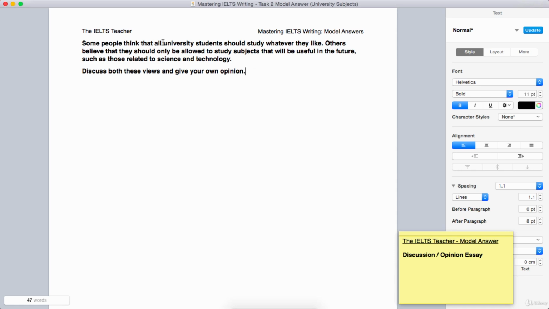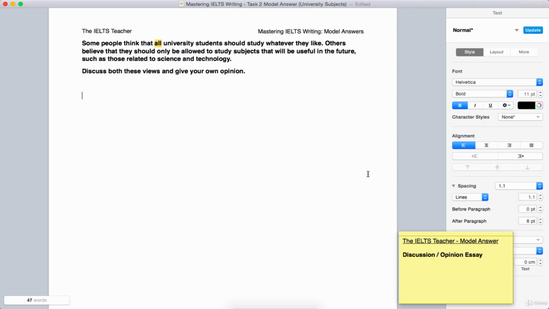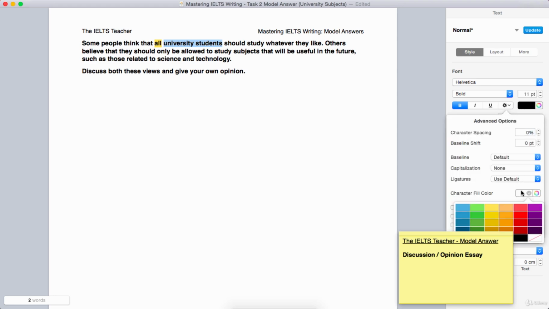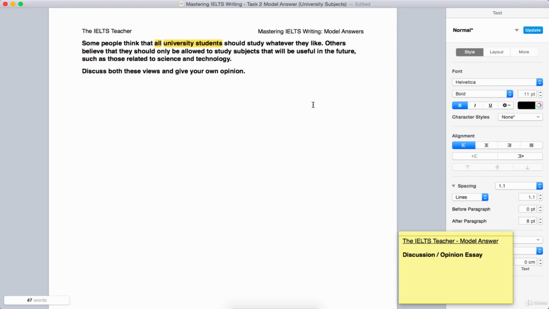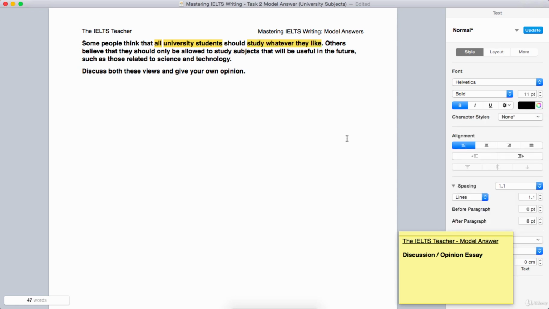Personally, I would always underline any words like all, because not always, but they often can change the meaning behind a sentence. There's a big difference between all and some. So all, highlight that. Certainly university students, we're not dealing with primary school, secondary school, we're looking at higher education. So university students should study whatever they like. So we can highlight all of that there. Don't worry that it's a lot, these are important parts.